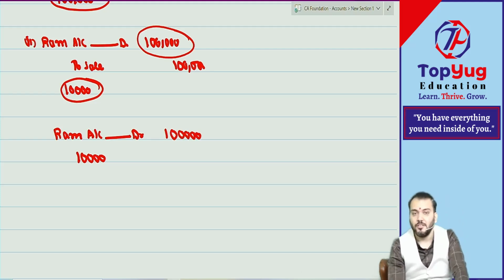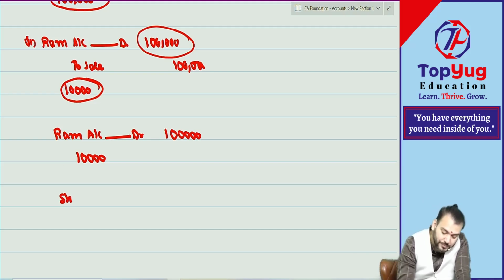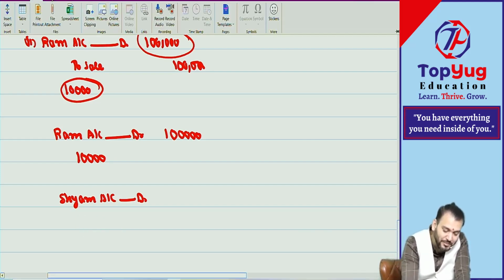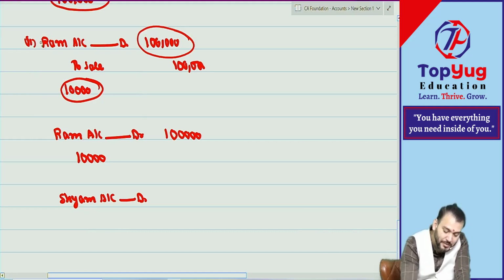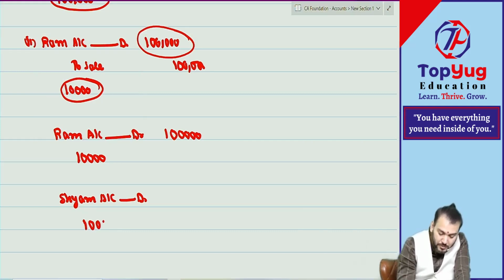Correct? Understood. Now there is one more debtor, Syam account. You should debit what? 1 lakh. And you debited by how much? 10,000. Correct?